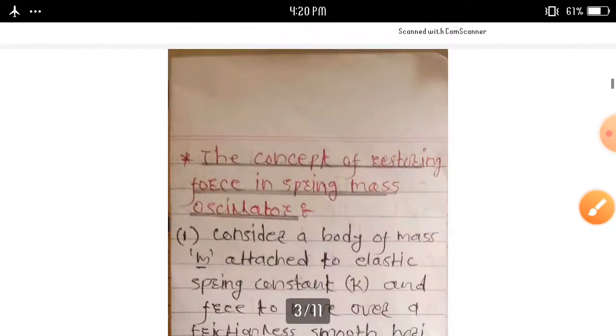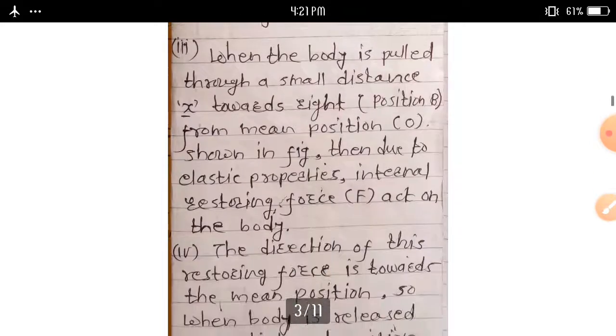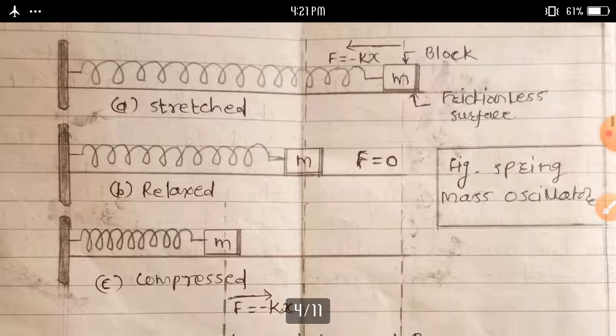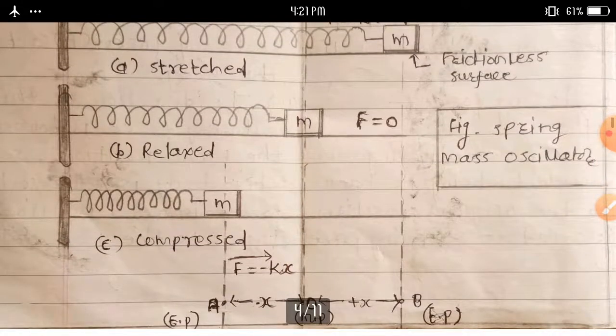Then we discuss another concept. What is the concept of restoring force in a spring mass oscillator? Spring mass oscillator, see this diagram.